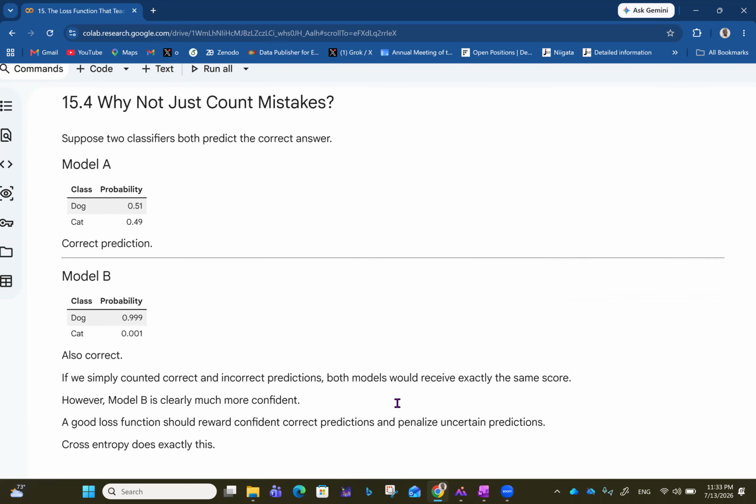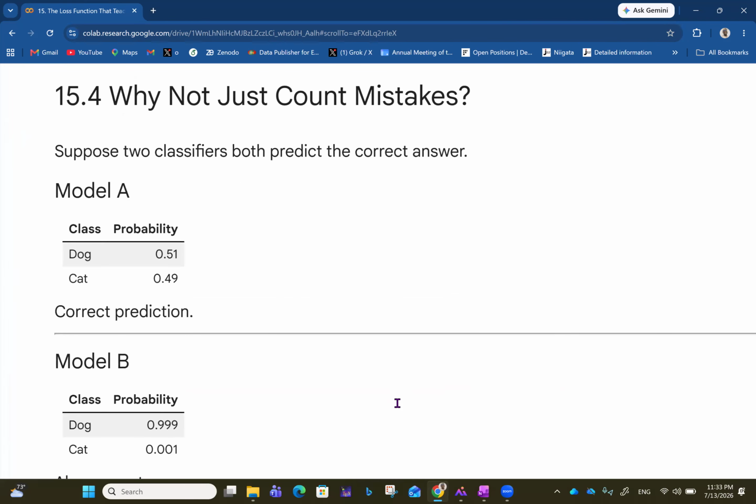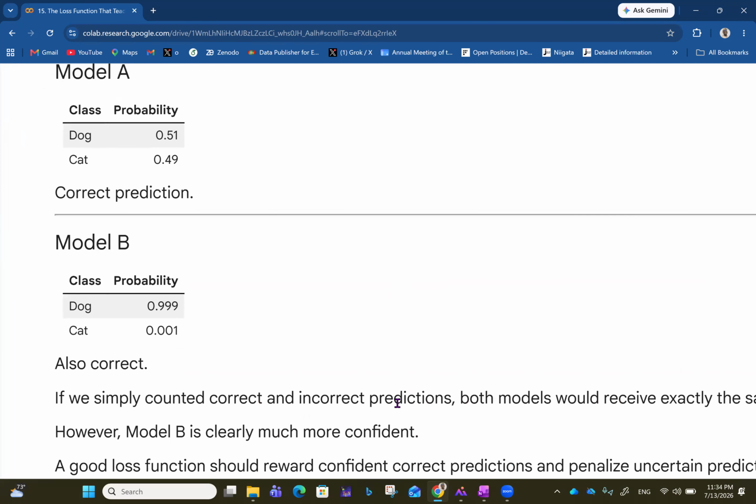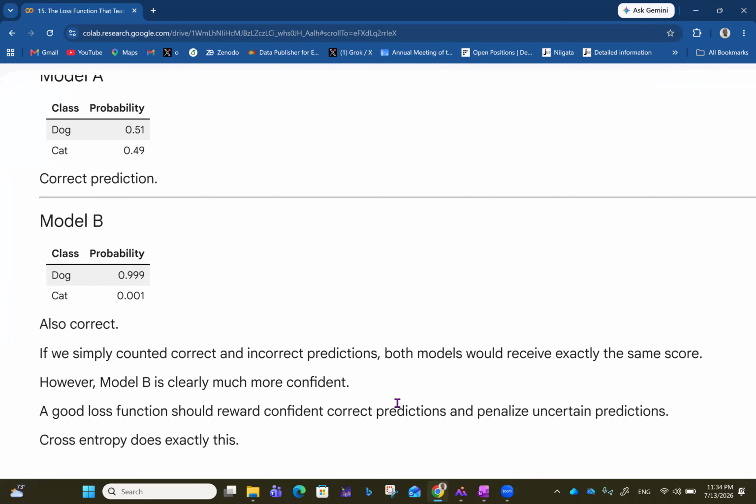Now let's see why we don't just count mistakes. Suppose two classifiers both predict the correct answer. For instance, model A says dog with probability 0.51 and cat 0.49. It makes the correct prediction because the image is actually a dog. The probabilities are pretty close, but it still manages to get the correct prediction. On the other hand, we have model B, which predicts that the image is a dog with probability 0.999, and cat is 0.001, which is also correct, right?